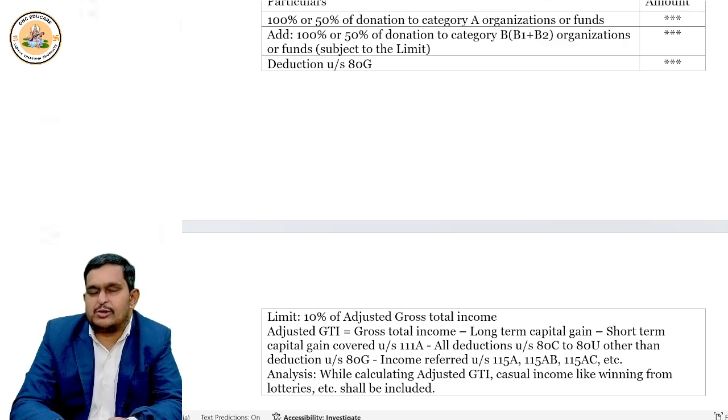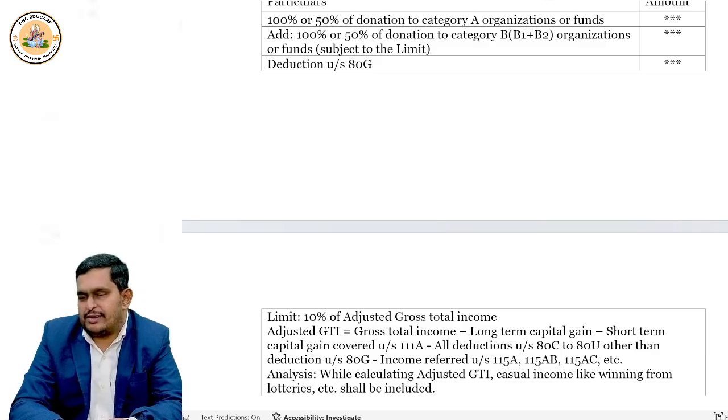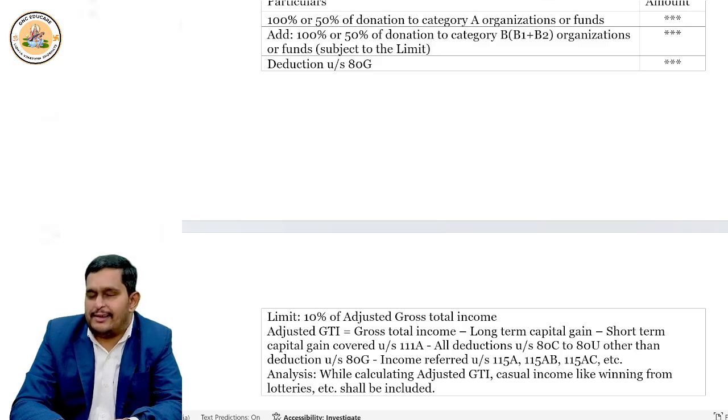Then you get adjusted total income. Multiply it with 10%. Then you will get the qualifying limit. Then compare it with B1 plus B2. Whichever is lower, claim it as deduction. And here they did not talk about casual incomes. So that means casual incomes are considered as income under adjusted total income. Okay, no problem. Correct.